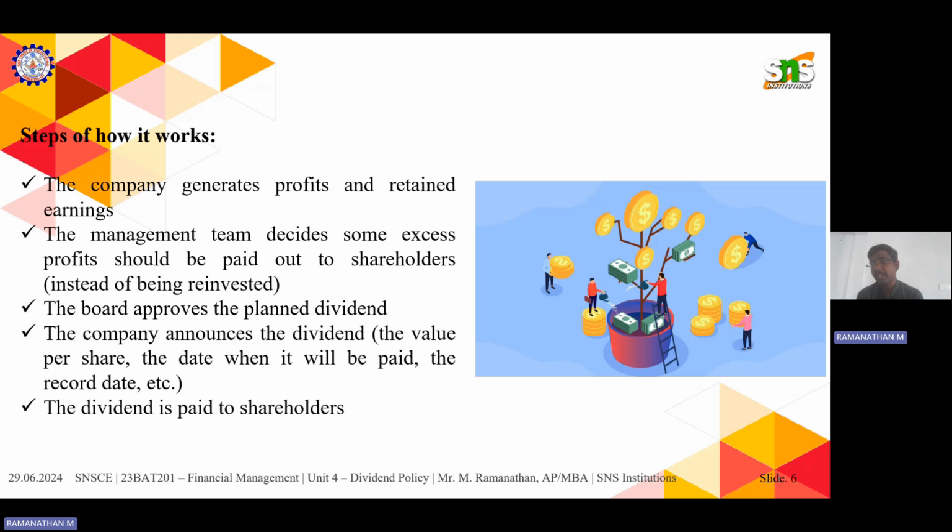Every company's board of directors will take the decision when providing a dividend policy. So this is how dividend works. The board of directors decides whether they want to give the dividend to shareholders. Once they decide, they know the earnings or net profit of the company, then they calculate the number of shares, and the dividend is given to the shareholders on the payable date. Thank you.